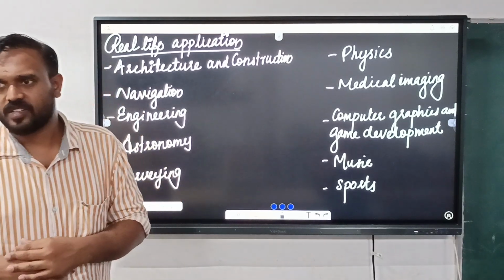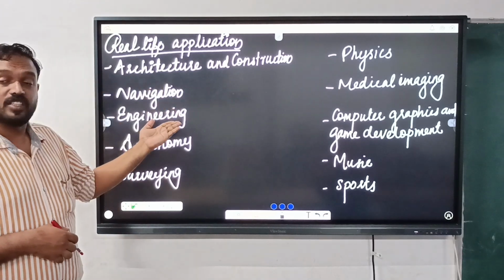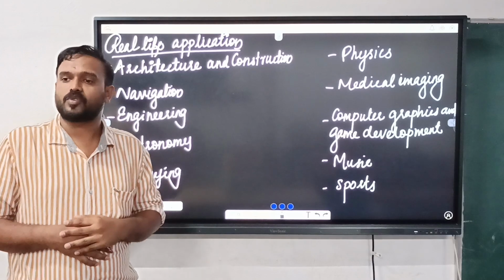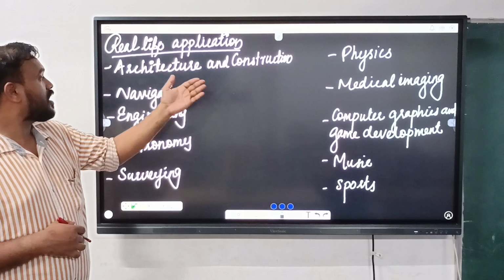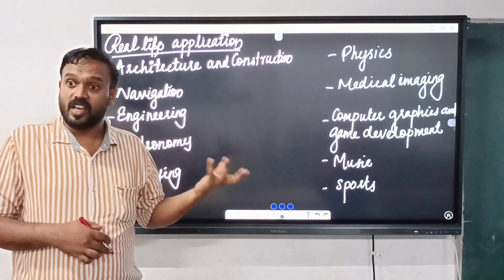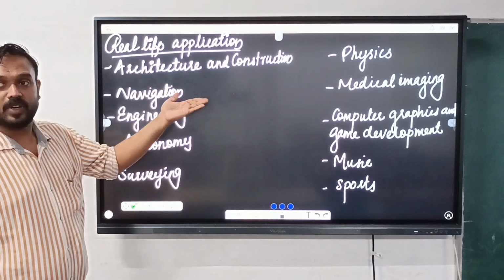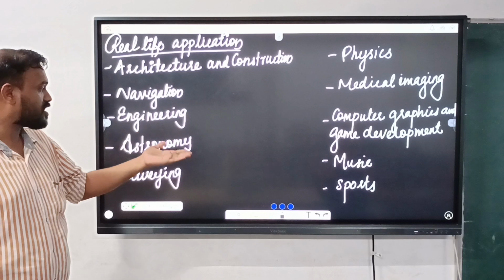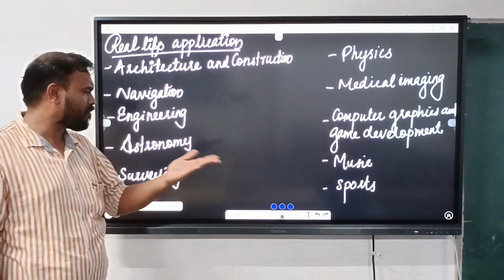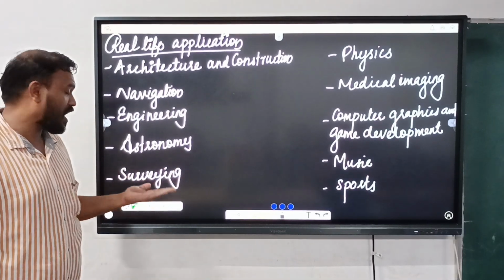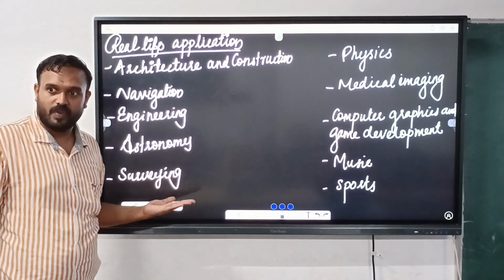Architecture and construction field. Everybody knows, isn't it? Because engineers use this concept of application of trigonometry in construction, and in navigation also. Sailors and adventurers in the ocean use trigonometry for navigation. In astronomy, it is used even to find the distance between the stars and celestial bodies. Even in surveying, they are always using it.